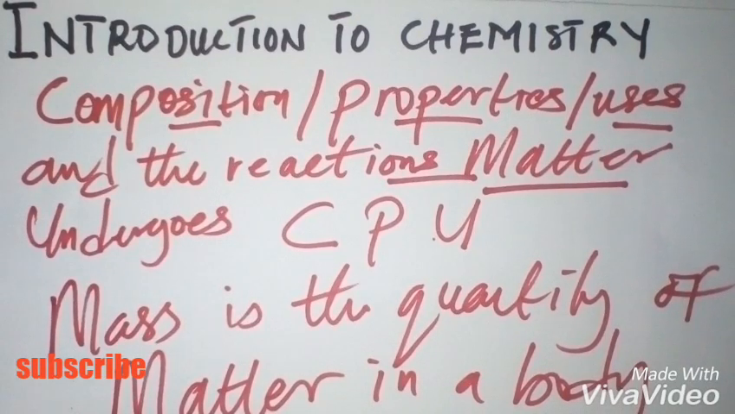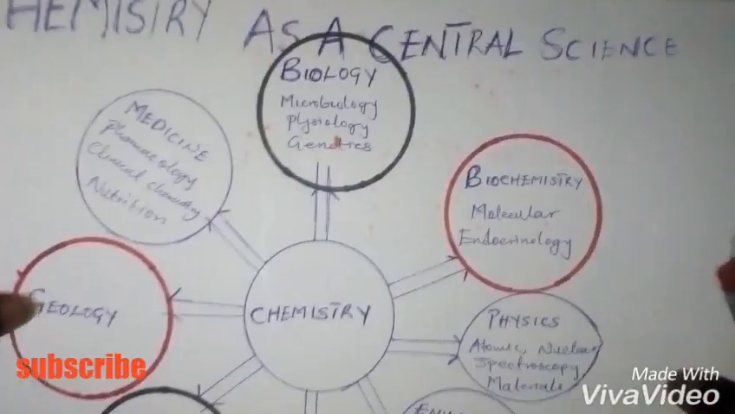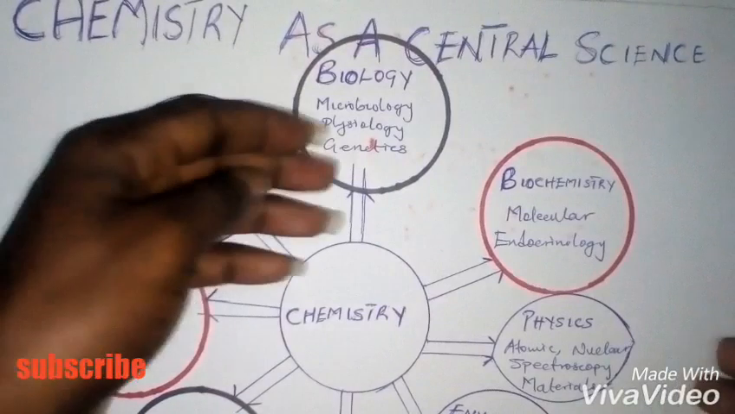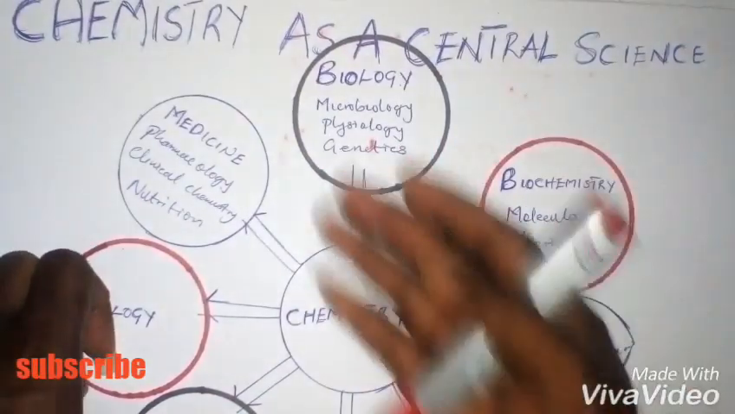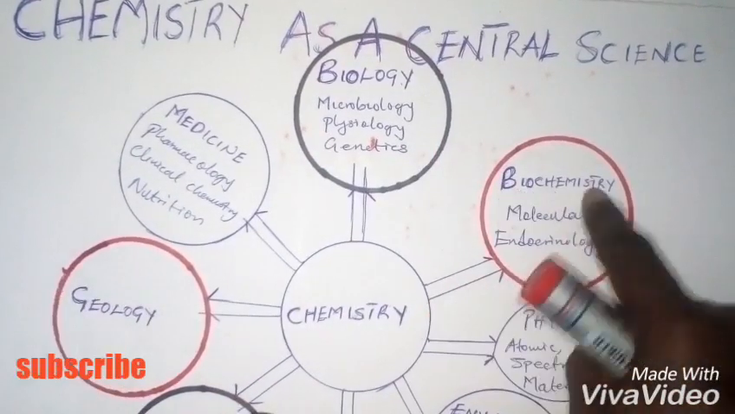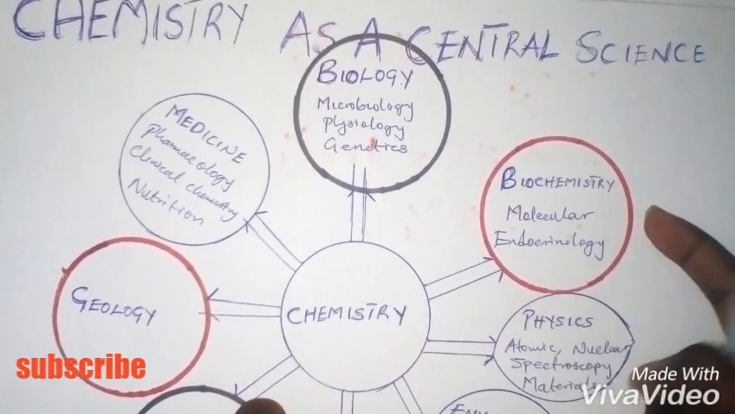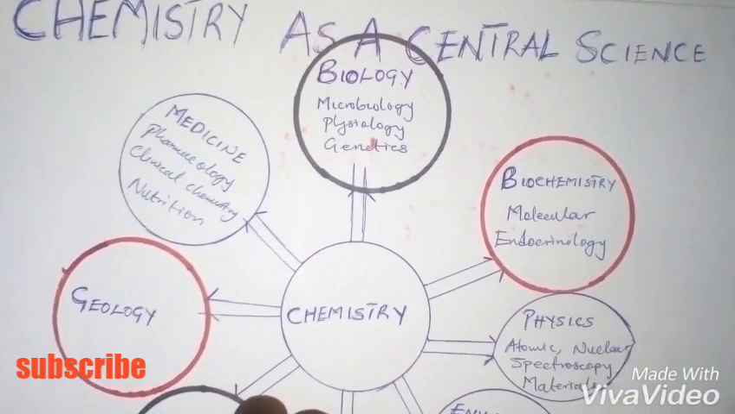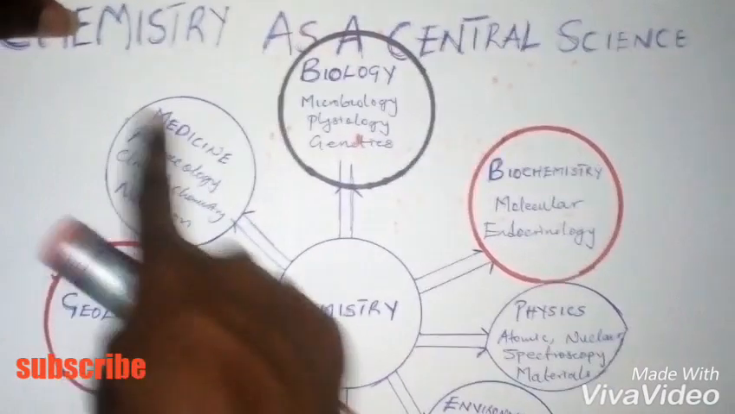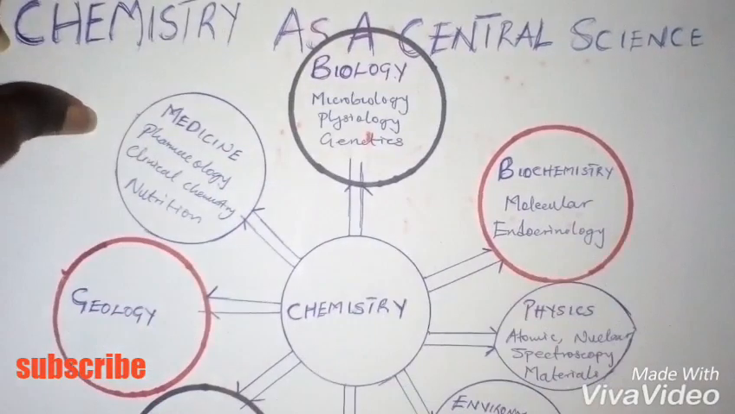So we can say that chemistry is a central science. Chemistry is a central science because it cuts across so many aspects. It cuts across biology in terms of studying microbiology, physiology, and genetics. It cuts across biochemistry, where we can study molecular biology and endocrinology. It cuts across physics. It cuts across environmental science, where we can study the chemistry of our environment. It cuts across medicine, where we can study pharmacology, clinical chemistry, and nutrition.